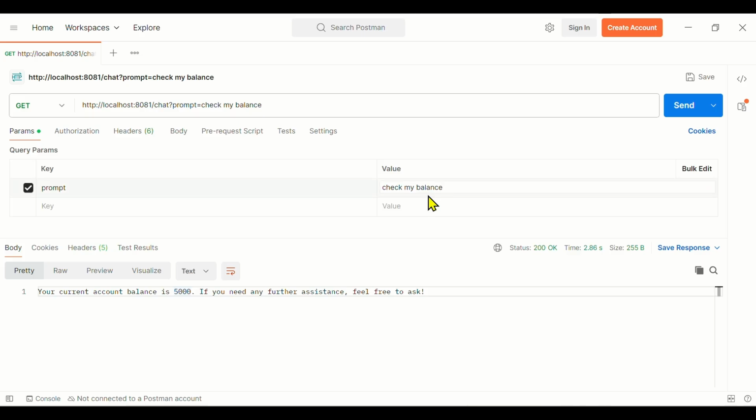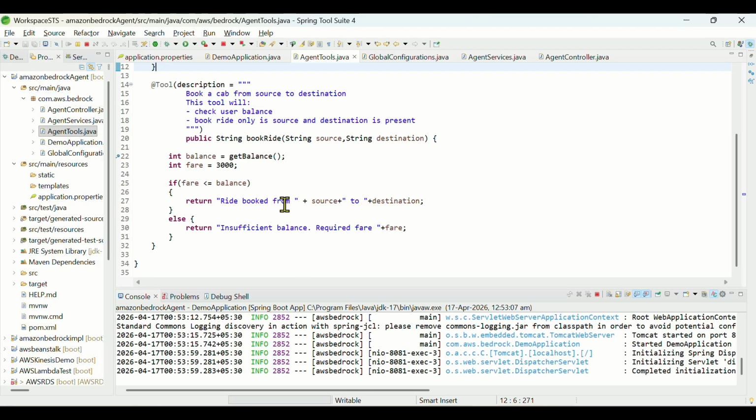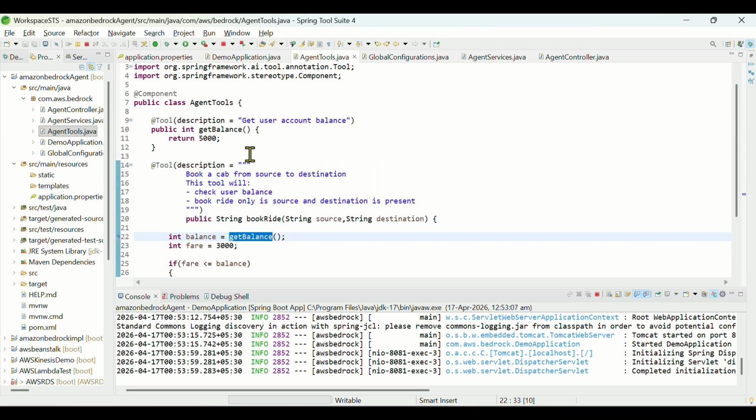So how did it happen? Magic, right? Complete magic. Abracadabra. You just give check my balance. So this is the magic. The LLM, the brain, will take it as a request: check my balance. Behind the scenes, I have something called get balance.